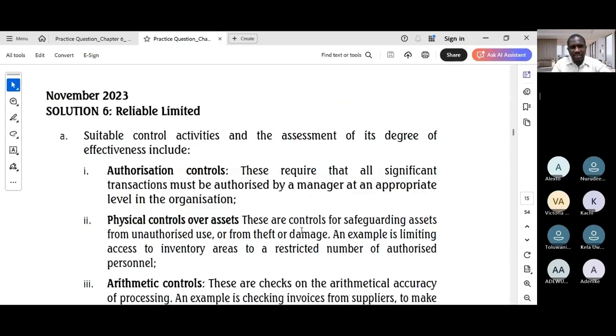Predominantly, the problem is how to write it, communicate your thoughts in a way the examiner is going to give you your marks seamlessly. So for the part A, what to write, you need to first discuss suitable controls, control activities that would fix the problems at Reliable Limited. Then you need to explain how you as an auditor would assess if those controls are working effectively. That's key.